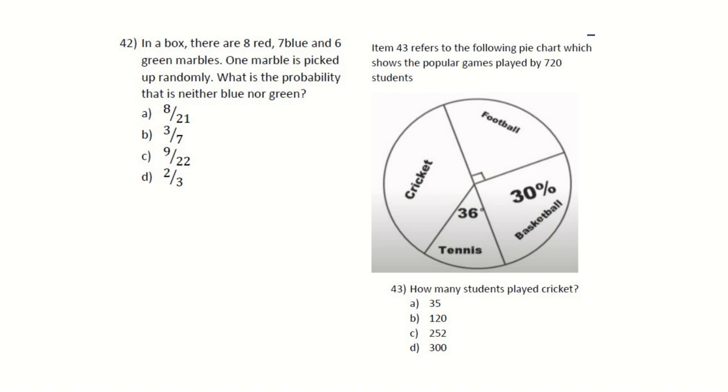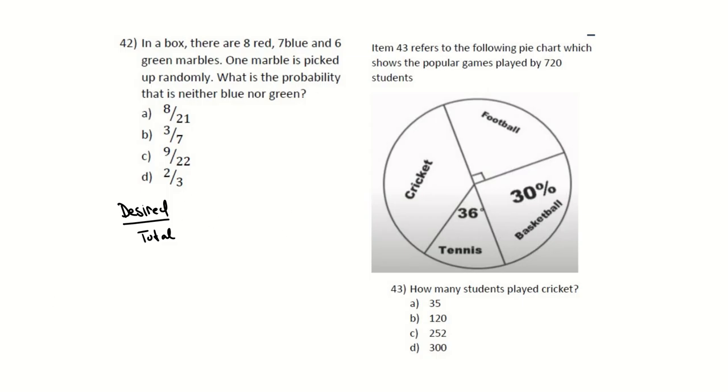Let's look at 42. In a box, there are 8 red marbles, 7 blue, and 6 green marbles. 1 marble is picked up randomly. What is the probability that it is neither blue nor green? Now, again, probability is your desired over your total. Now, we know that my total is 8 plus 7 plus 6, right? 8 and 7 is 15. 15 plus 6 is 21. So that is over 21.